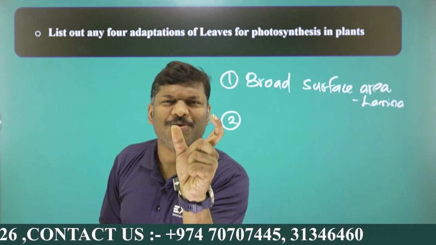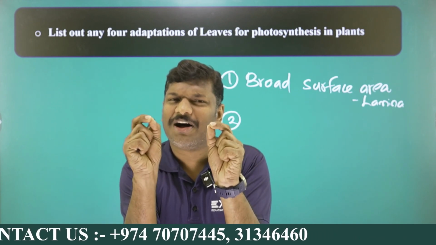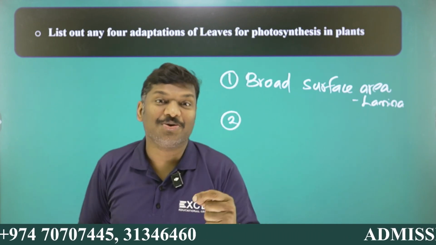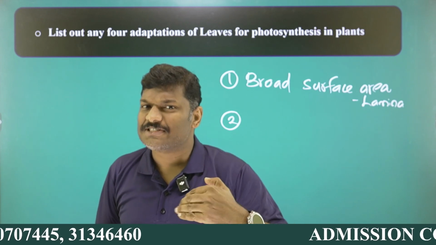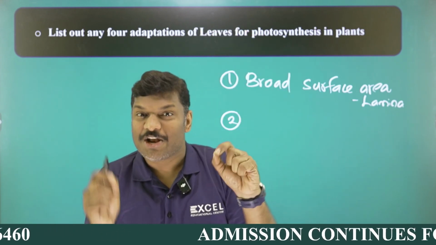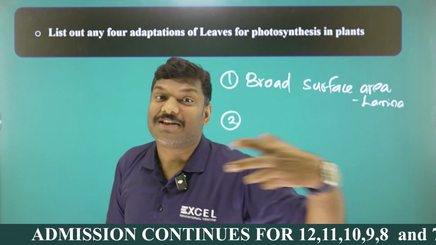As the word indicates, spongy, and you can see a large number of air spaces are there. Intercellular space, air spaces are there. And why is the lower surface having air spaces? You know that between the upper epidermis and lower epidermis, there are some minute pores you studied. That is nothing but stomata. Stomata is responsible for transpiration, as well as it is essential for gaseous exchange during photosynthesis and respiration.